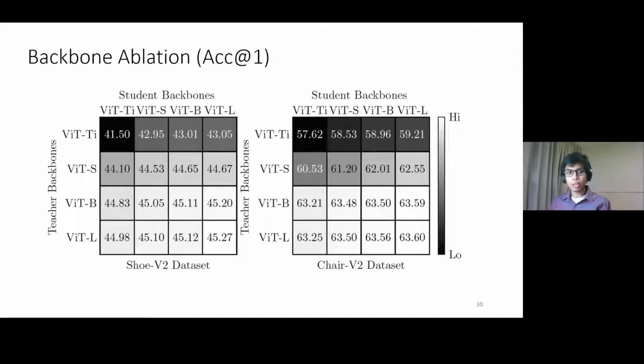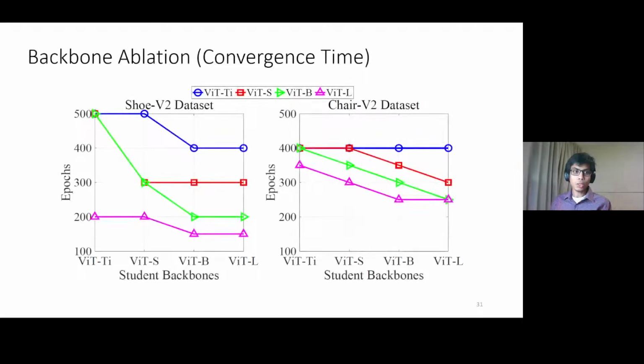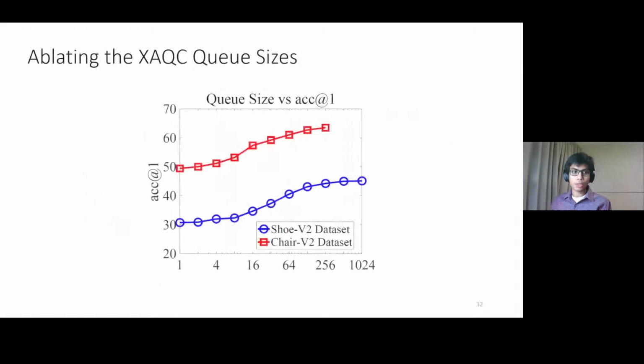To verify the stability of our model across backbone choices, we vary the backbone sizes of the teacher-student pair. We see that the performance remains quite stable across different backbones, with larger teachers generally being more effective than larger students. We also see that the convergence times of students are much lower when the teacher's backbone is larger. Regarding the size of the queue in the XAQC loss, we see that the performance levels off after a certain point, and there's no merit to increasing it beyond that point.